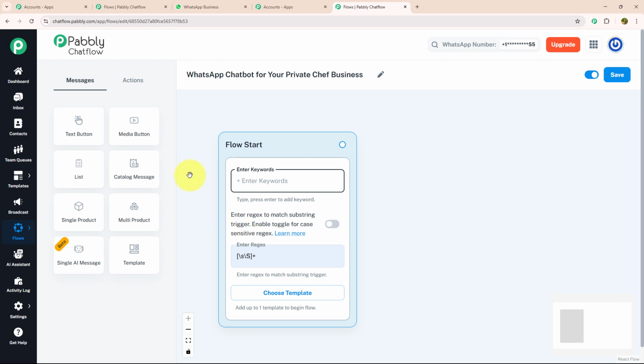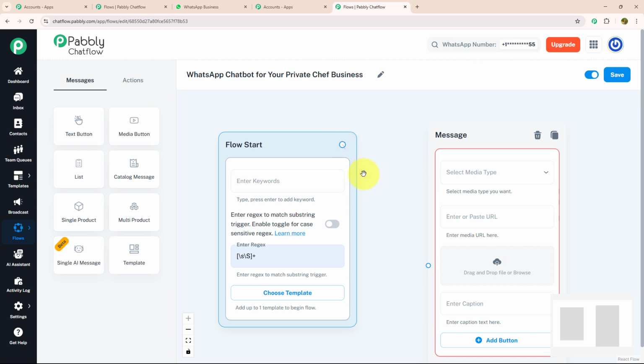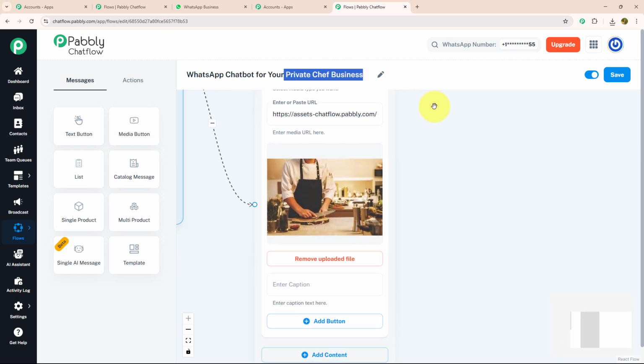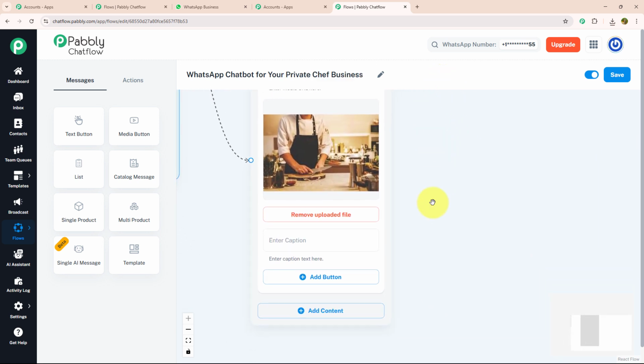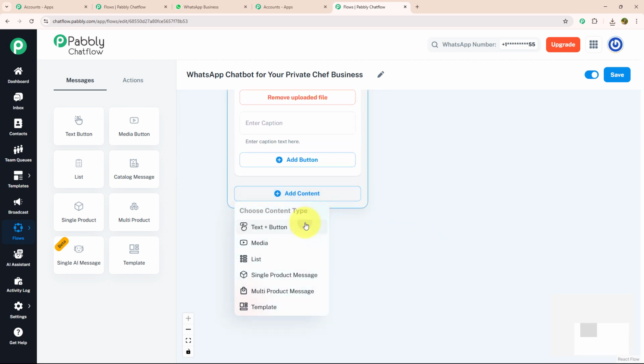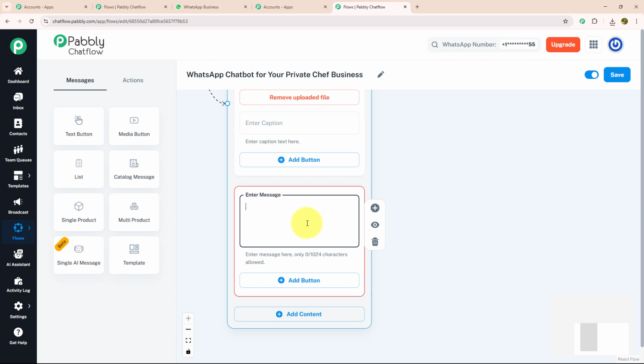Now, as soon as my customer enters a message, I want to send them a welcome message with a media. For that, I'm going to drag and drop the media button, connect it with my flow start, and browse my image. Like this, as you can see, my image is uploaded successfully. Now I'm going to enter my welcome message. For that, I'm going to click on the add content button, select the text button and enter my message, which says